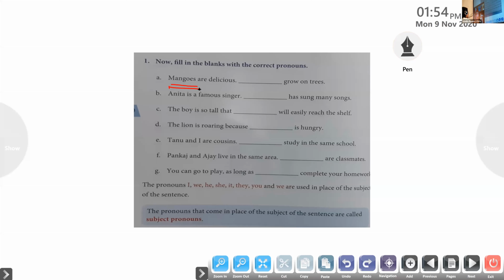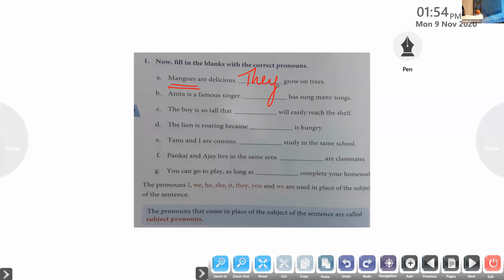They, very good. I've already told you, they is the only pronoun which we can use when we are talking about many people, many animals, and many things. So we use the pronoun they. They grow on trees. Is that clear to all of you?